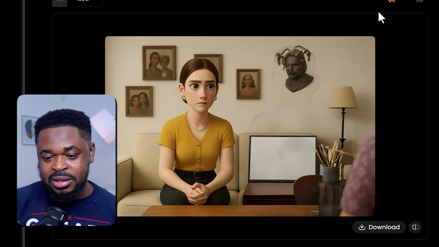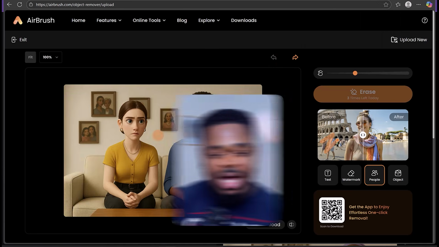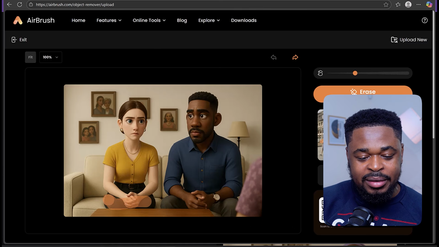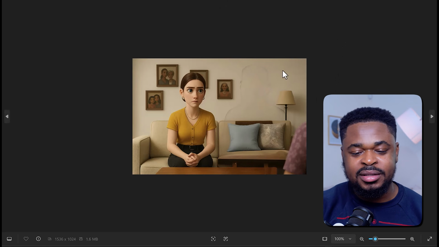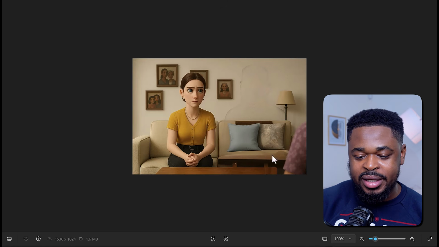So download it. Once you've downloaded it, you can upload the same image again and this time remove the girl. And once you've removed her, you're going to have something like this: we have the girl and nothing showing here, and then we have the guy and nothing showing here. This is what we want to achieve. And now, once we have this, we are going to take it to Runway ML.